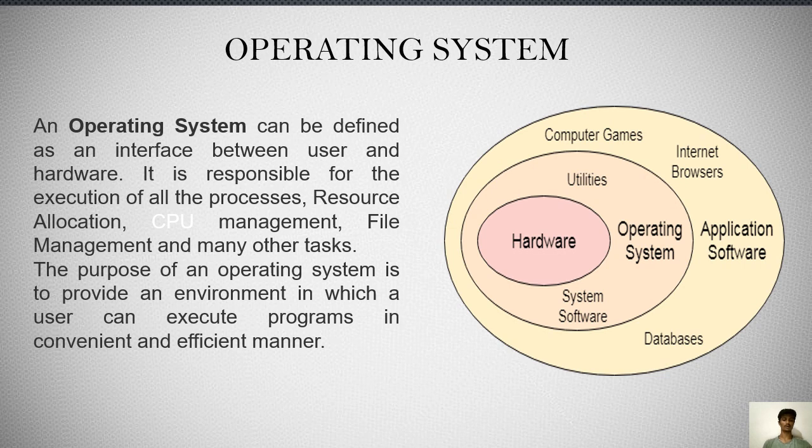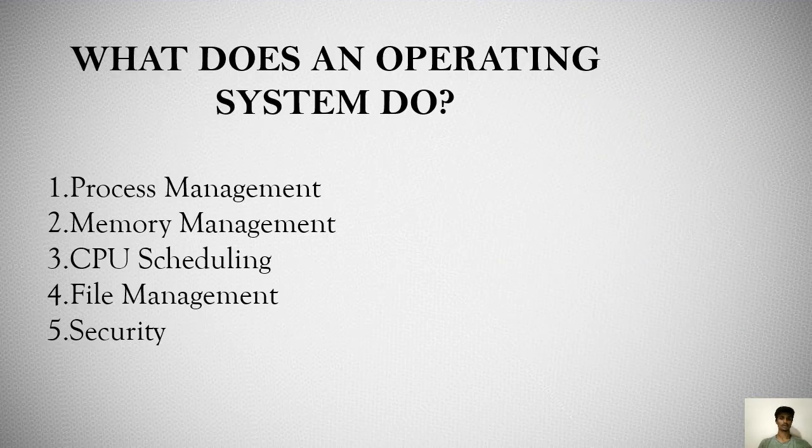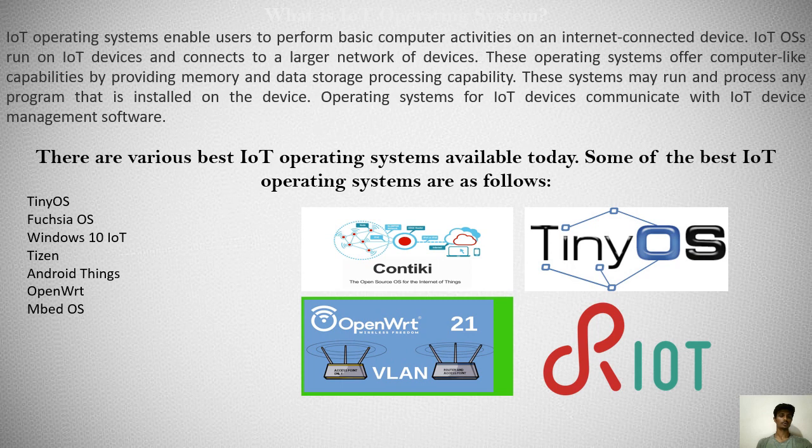The purpose of an operating system is to provide an environment in which a user can execute programs in a convenient and efficient manner. Let us see what an operating system can do. An operating system can do process management, second memory management, third CPU scheduling, fourth file management, and the last file security. Let us move on to Internet of Things operating systems.